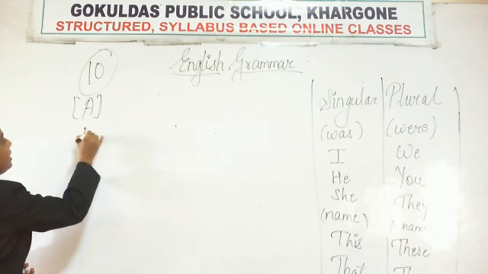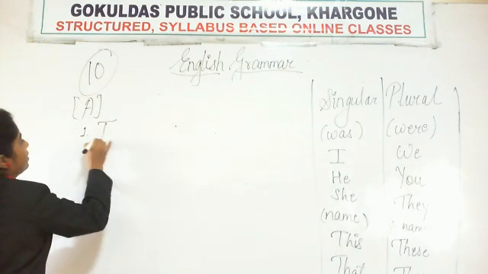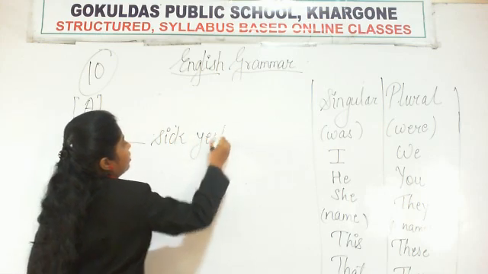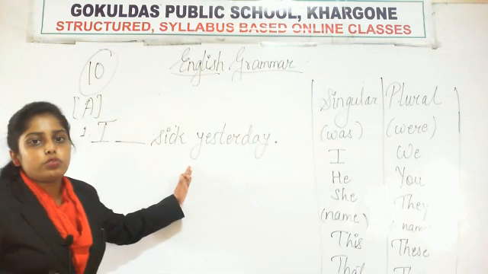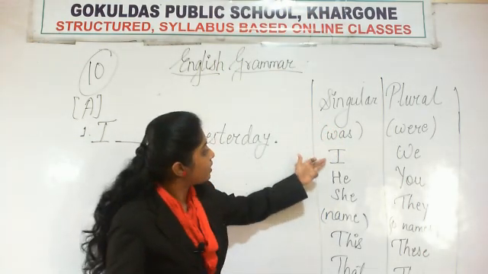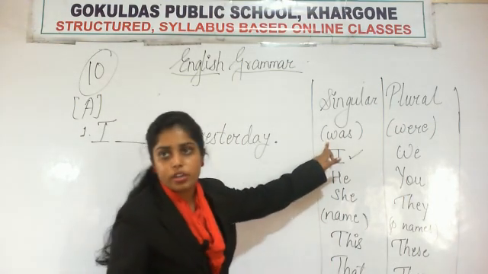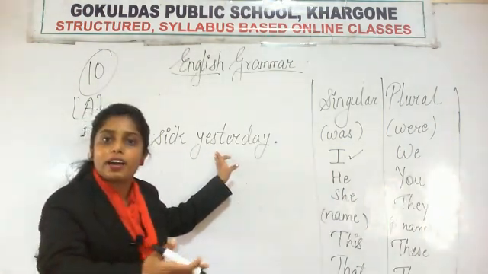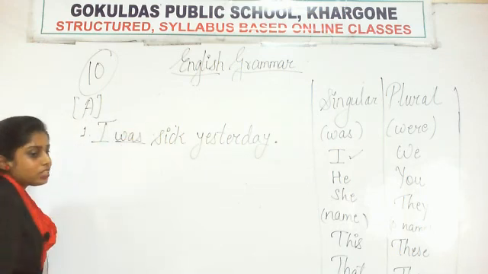Question number A, sentence number 1. I dash sick yesterday. Now let's find out, I is what kind of subject. So I comes under the singular subjects. So with I, what are we going to use? Was. Okay, so I was sick yesterday. मैं कल बीमार था या मैं कल बीमार थी. So I was. Please fill it up with was.